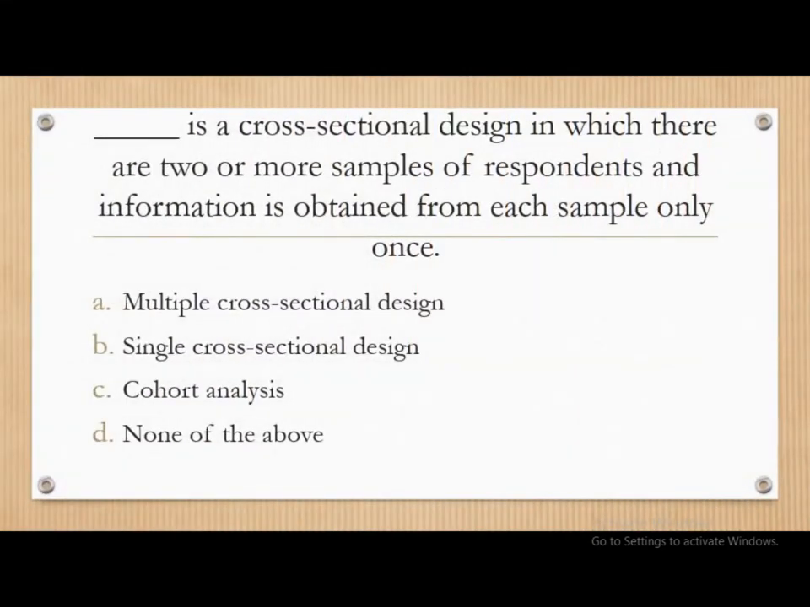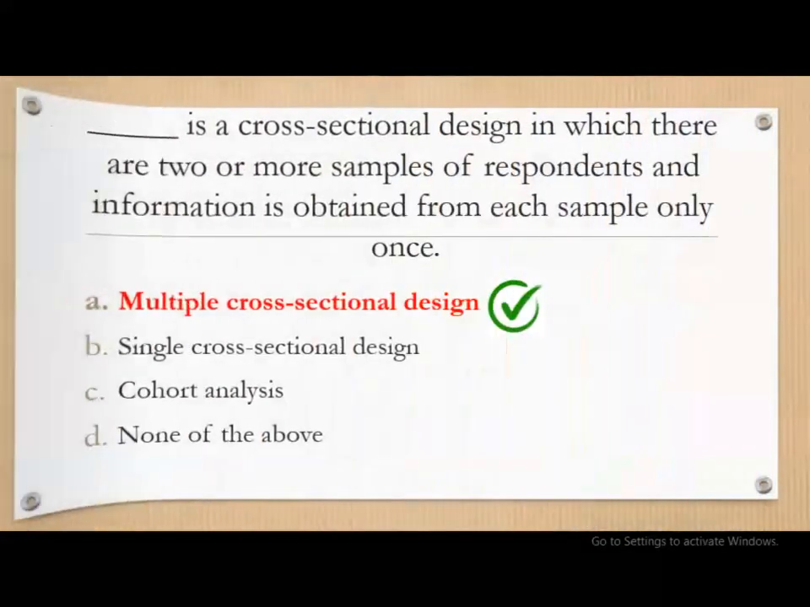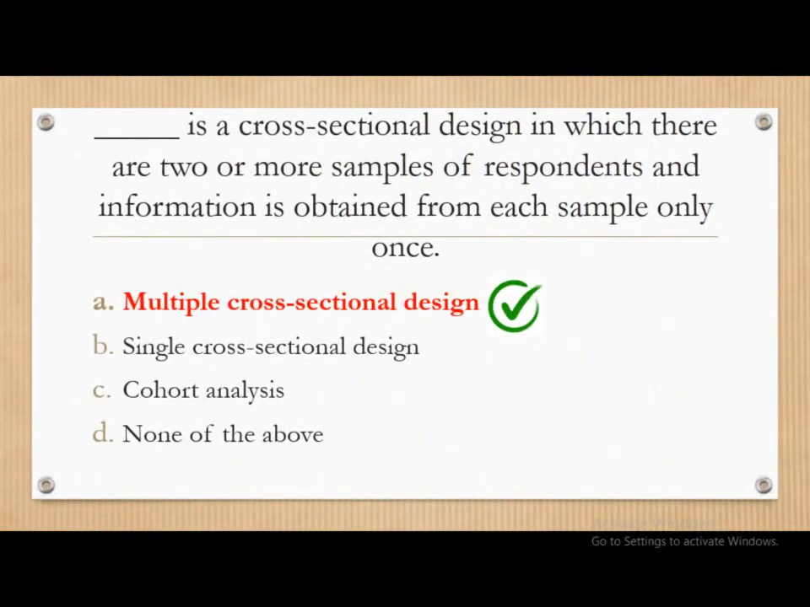Next question. Dash is a cross-sectional design in which there are two or more samples of respondents and information is obtained from each sample only once. So the options are multiple cross-sectional, single cross-sectional, cohort analysis and none of the above. Yes, the correct answer is multiple cross-sectional design because in the question itself it is written that there are two or more samples of the respondents. So it is multiple cross-sectional design.